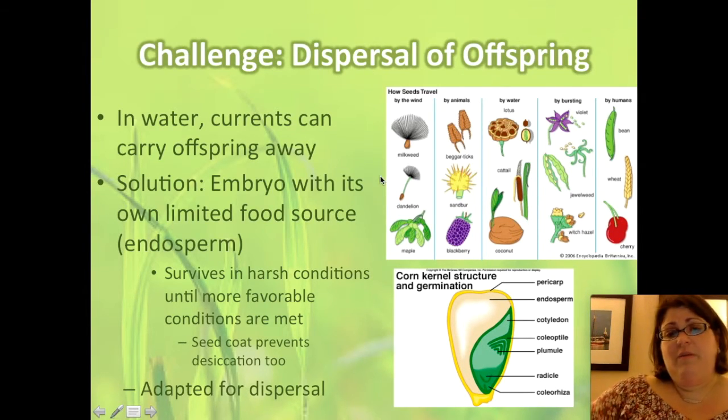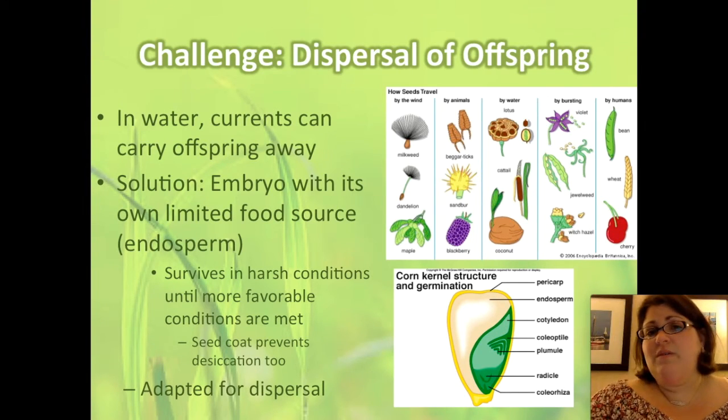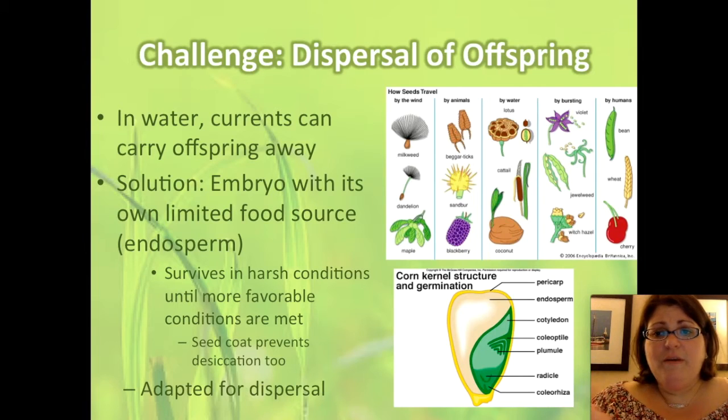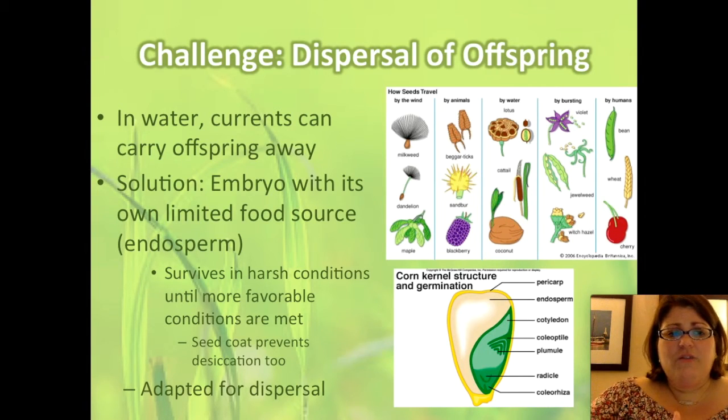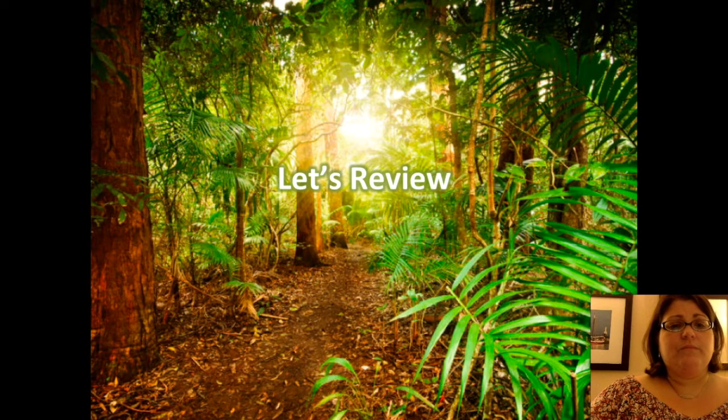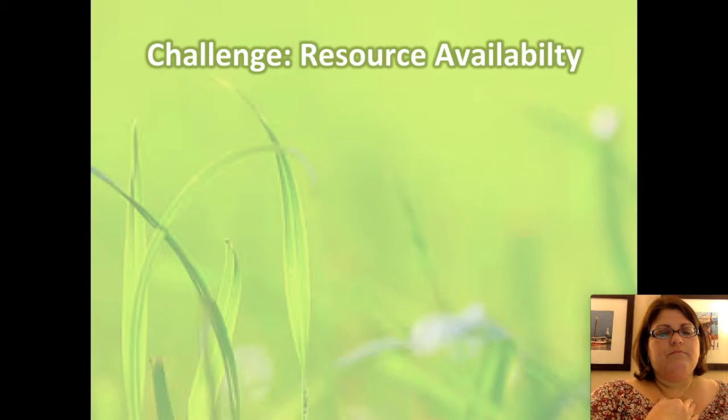So some, you're probably familiar with the dandelion that catches the wind. Others, like burrs, catch on to animals or are in fruit that can be dispersed by animals after they defecate. Some burst open. And so we have a whole bunch of adaptations in seeds that help disperse their offspring. Let's take another minute and review.